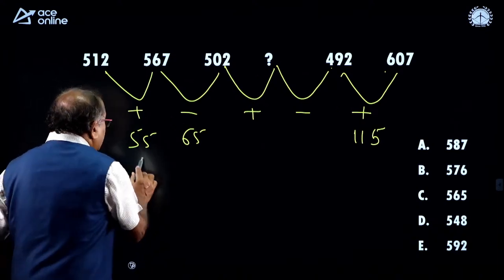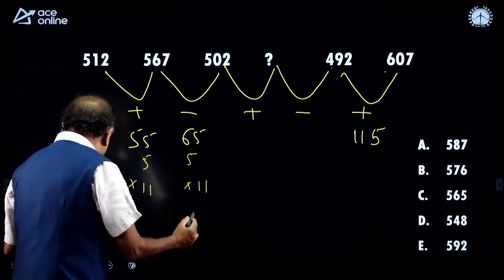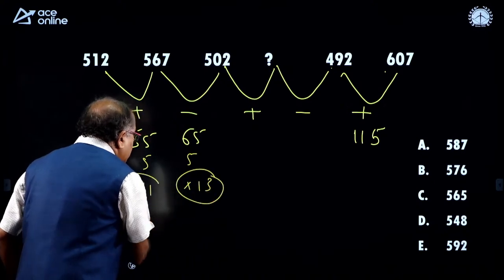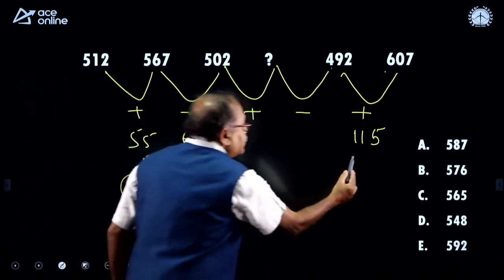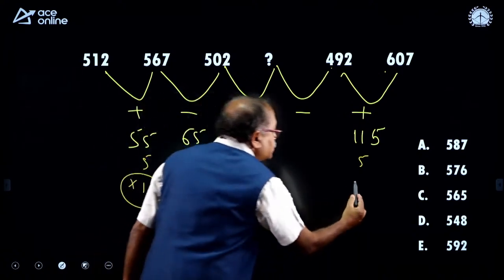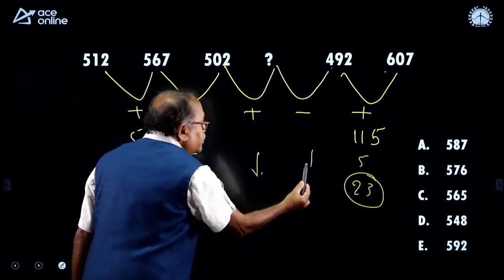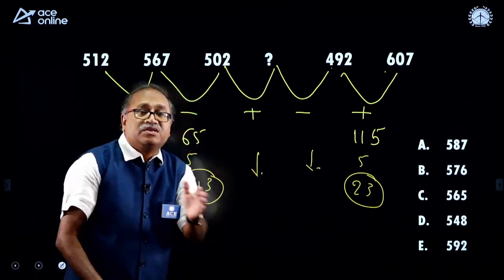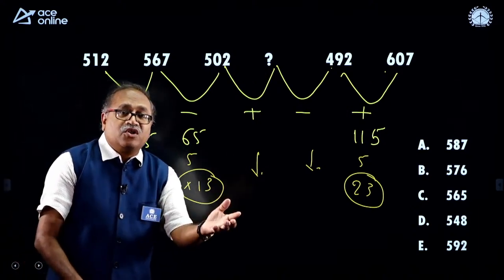So, when I check, 5 into 11 and this is 5 into 13, it strikes me that this is a prime number, this is a prime number, both of them are odd numbers. So, I will check with 5 what happens over here. 5 into how many times? 23 times. So, 23 is a prime number. So, what number should I get here? That 11, 13, one more number, the next number should be 23. It is not possible with an odd number. It can be possible with only a prime number.